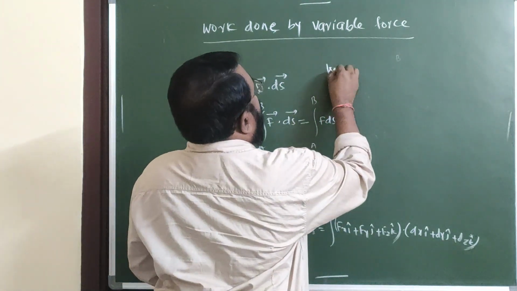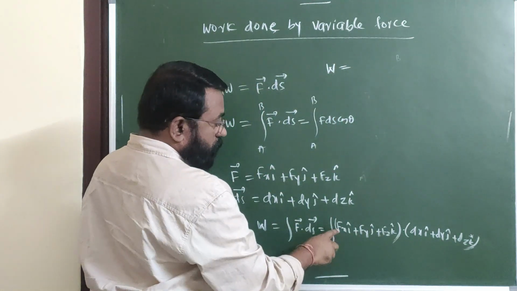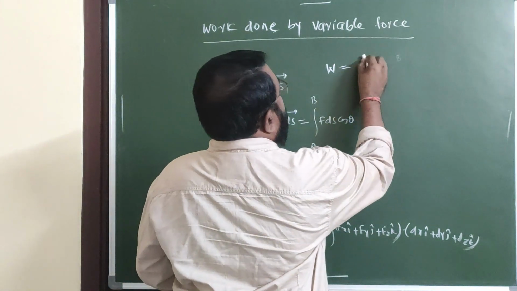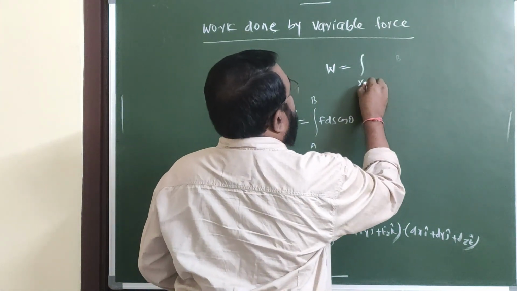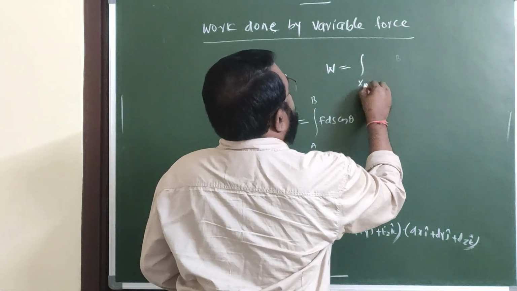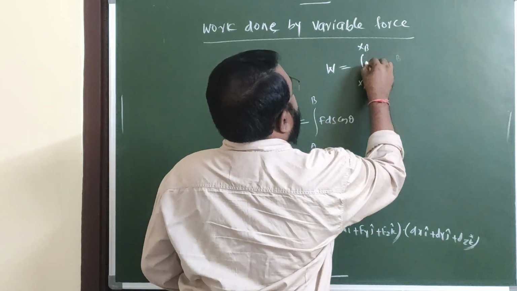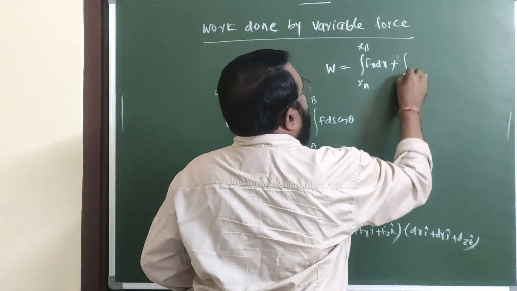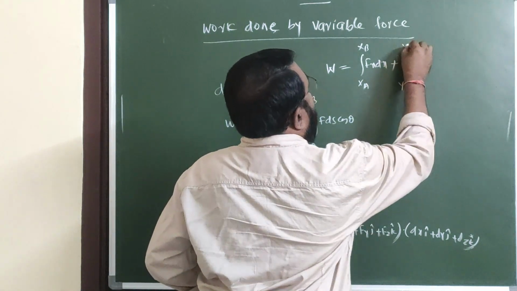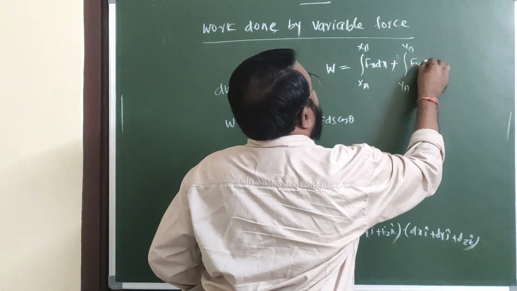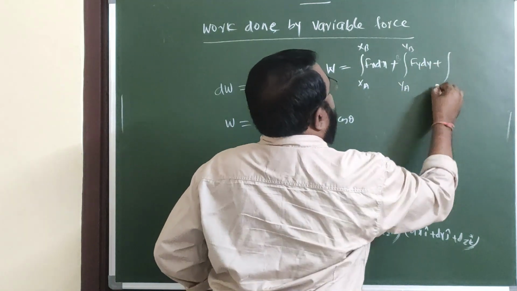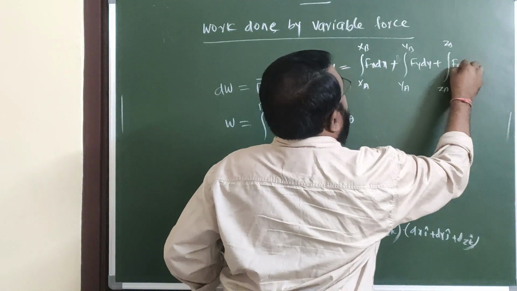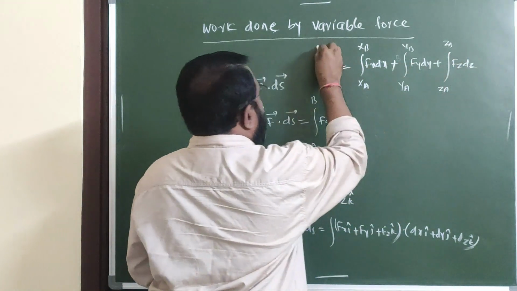Here, total work done W is equal to, here i cap into i cap, that is 1. This becomes integral xa to xb of Fx dx, like that, integral ya to yb of Fy dy, plus integral za to zb of Fz dz.